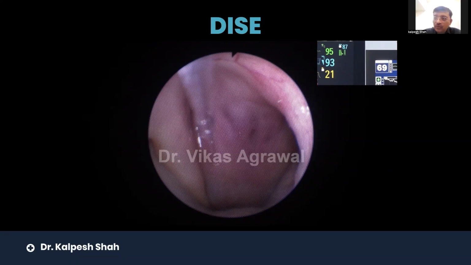The endpoint of drug-induced sleep endoscopy is apnea, or a low saturation, which is dangerous, or the patient's BIS reaching 70 to 75. If any of these three happens, that is the endpoint of the drug-induced sleep endoscopy. And the findings will be noted or recorded starting from the nose, nasal cavity patency, and nasopharynx, and the pharyngeal wall, as well as the base of the tongue. Some people have a large lymphoid tongue, which will fall and block the vocal cords and the airflow. So these are the certain things which we diagnose.